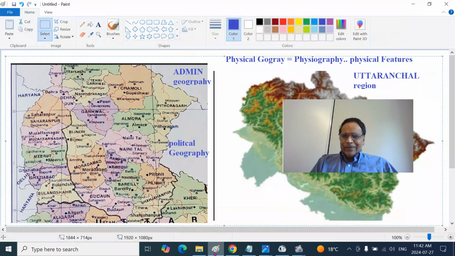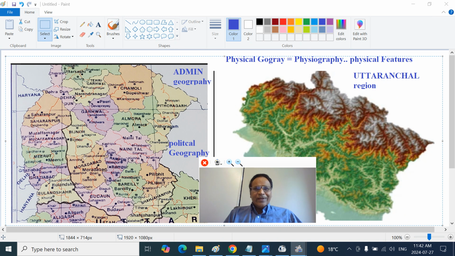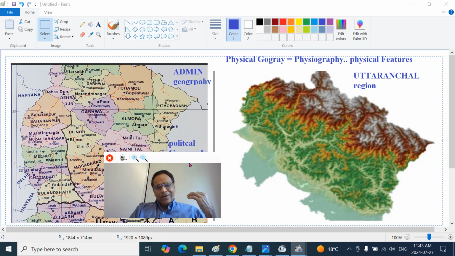What is a physiographic region? How does it differ from a geographic region? This is the political or administrative geography. This is the United Provinces, the previous Uttar Pradesh, the northern part, the hilly mountainous region. This is Uttaranchal. Here you see just the lines and drawings. This is the administrative geography. You will not get much information from that, but if you look at the same region by habitat and terrain, you will get much more about it.